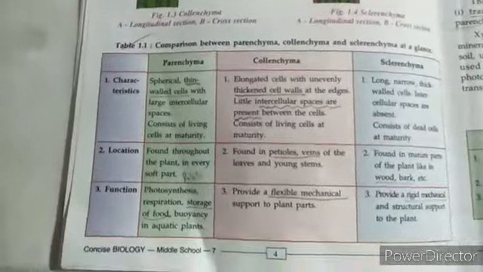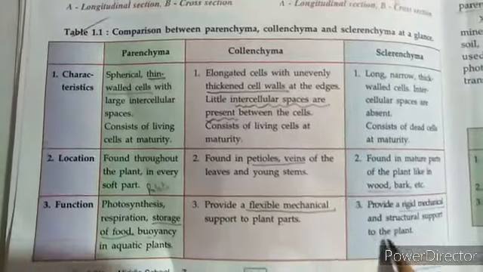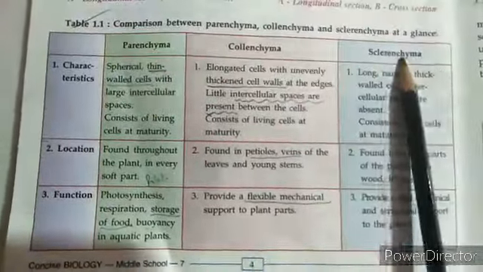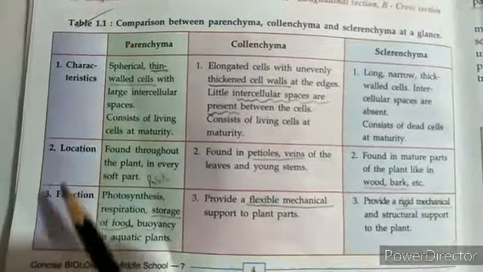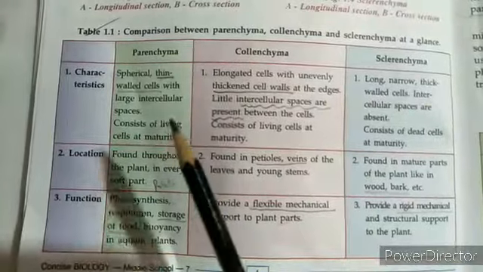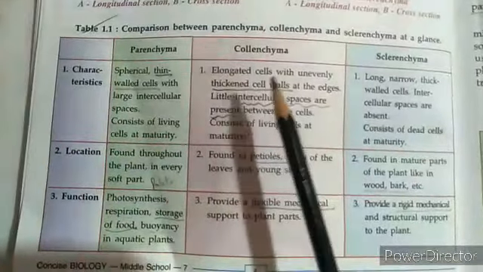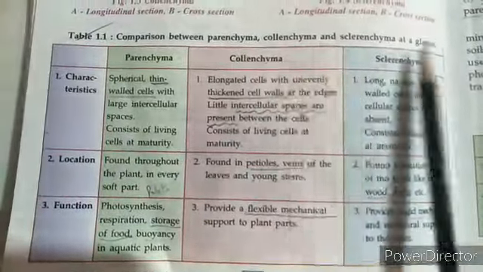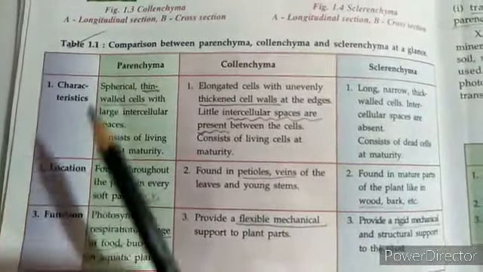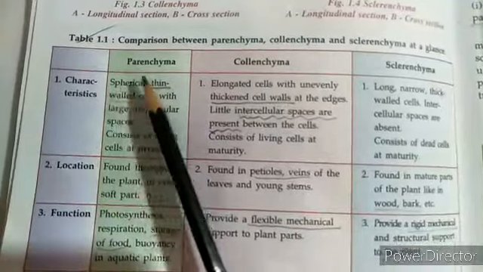Now if we have a look at a comparison given here, it makes things much easier for us. Parenchyma, collenchyma and sclerenchyma: characteristics, location and function. I believe a lot of questions can come from these, so we need to focus on studying parenchyma, collenchyma and sclerenchyma with regards to their characteristics, location and function.